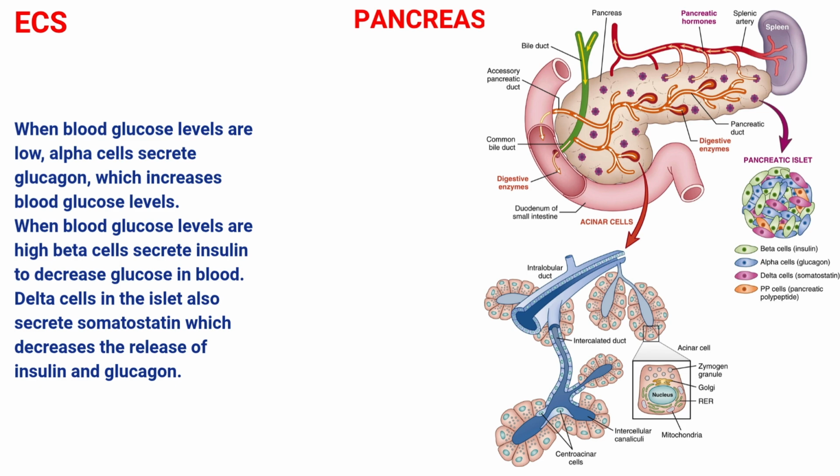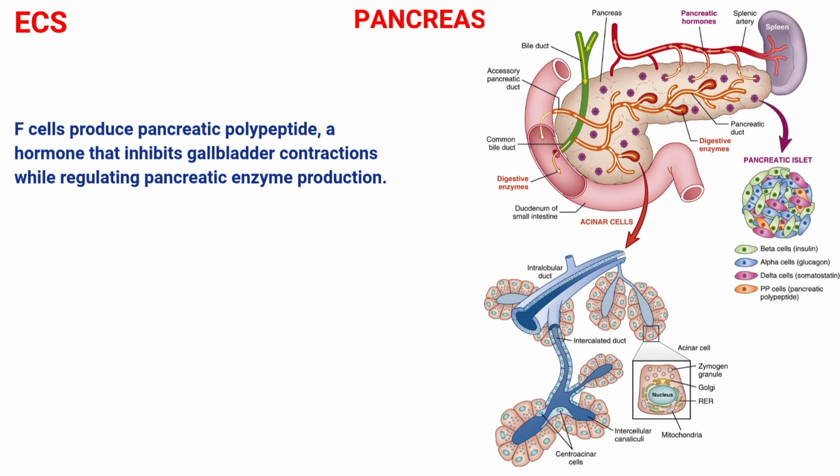In short, when blood glucose levels are low, alpha cells secrete glucagon, which increases blood glucose level. When blood glucose levels are high, beta cells secrete insulin to decrease glucose in the blood. Delta cells in the islets also secrete somatostatin, which decreases the release of both insulin and glucagon. F cells produce pancreatic polypeptide, a hormone that inhibits gallbladder contractions while regulating pancreatic enzyme production. These F cells are also found in the pancreatic islets.